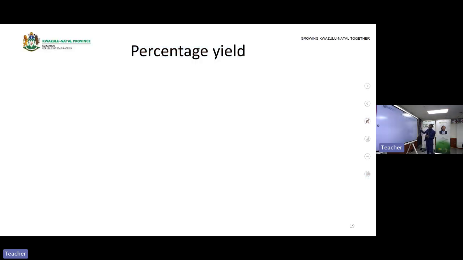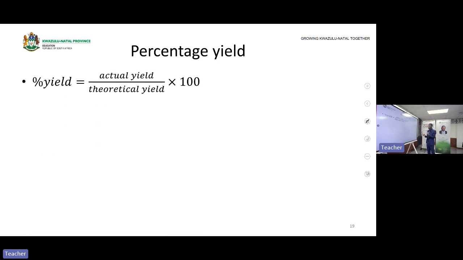That means the theoretical and the actual yield are what is being produced. The actual is what is produced in the lab, and the theoretical is what is produced when you are doing your calculation. Then let us look at the percentage yield. We are looking at what is formed versus what is expected to be formed.